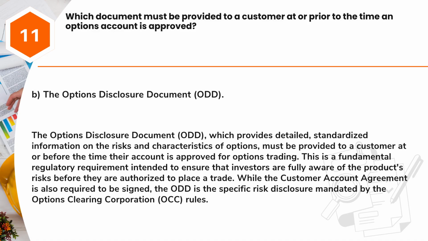The options disclosure document, ODD, which provides detailed, standardized information on the risks and characteristics of options, must be provided to a customer at or before the time their account is approved for options trading. This is a fundamental regulatory requirement intended to ensure that investors are fully aware of the product's risks before they are authorized to place a trade. While the customer account agreement is also required to be signed, the ODD is the specific risk disclosure mandated by the Options Clearing Corporation, OCC, rules.